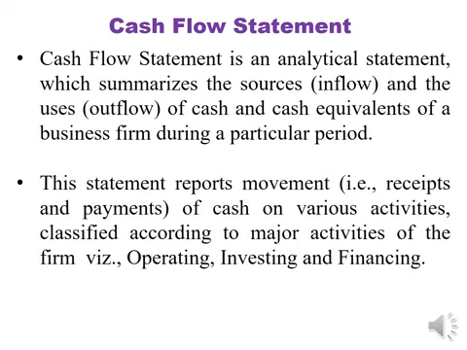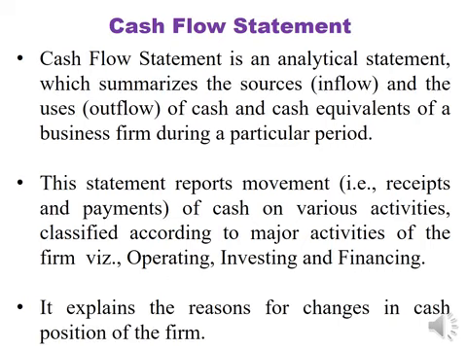It reports movement, that is, receipts and payments of cash on various activities classified according to major business activities of the firm, namely operating activities, investing activities, and financing activities. The CFS, cash flow statement, explains the reasons for changes in cash position of a firm.